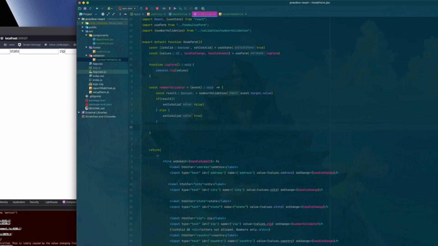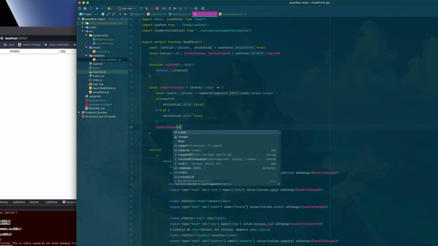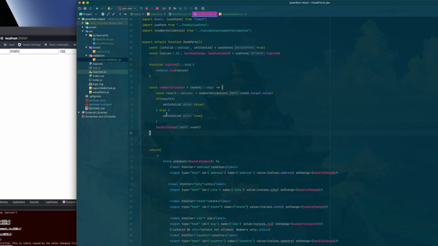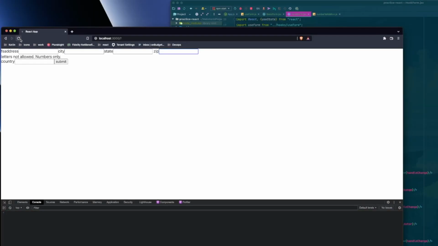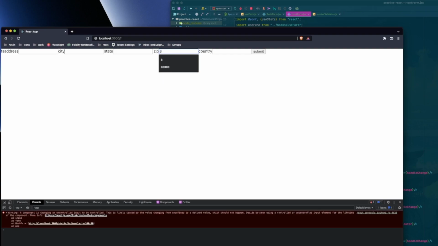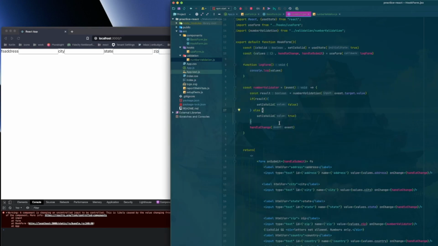And then underneath here, we're going to handle change, and we're going to pass in the event. That way this one will always fire. So now if we refresh this and we type in a number, we get 8. If we type in that, we get it's not allowed, and then it disappears. So that is the way that we can handle validation.